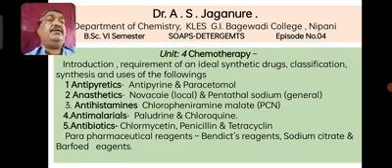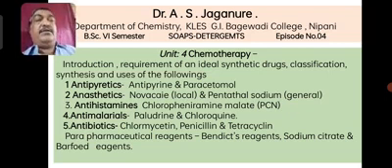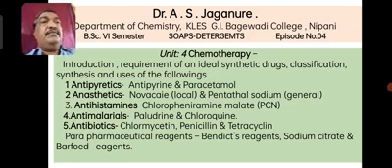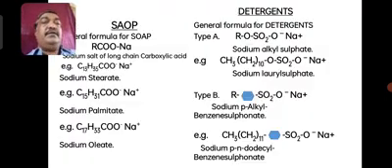Before I discuss all these things, let me clear certain points which I have left in soaps and detergents. You are already aware that soaps have the specific general formula RCOONa, where R is a long chain hydrocarbon.